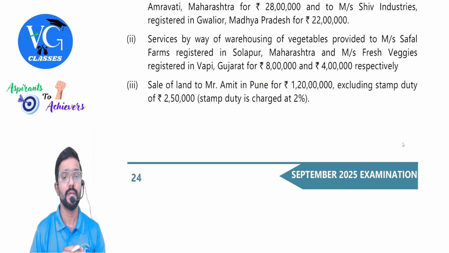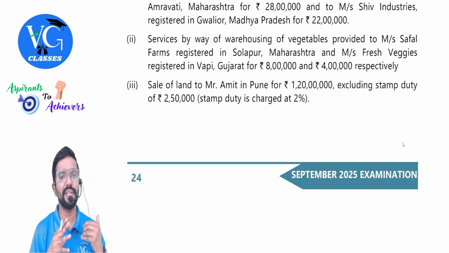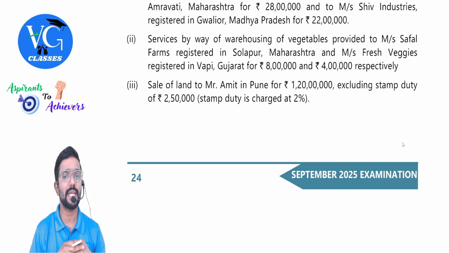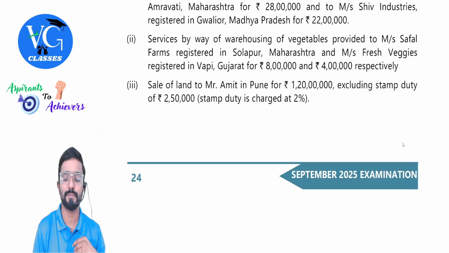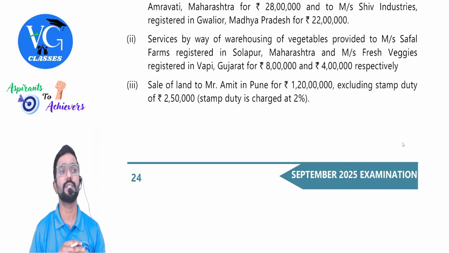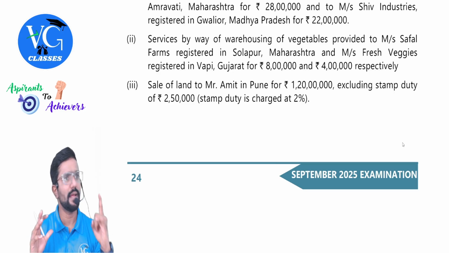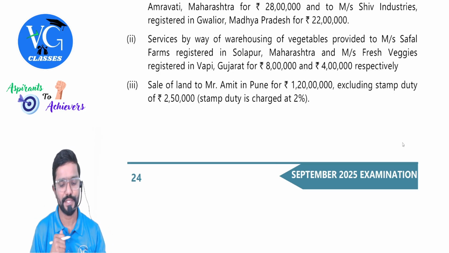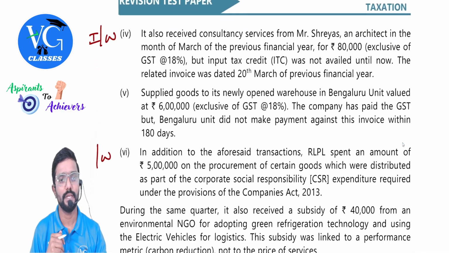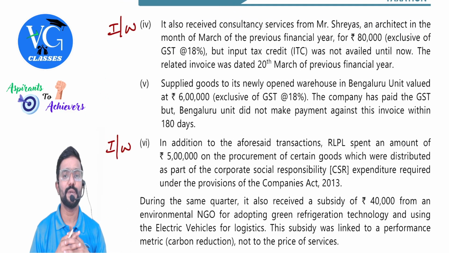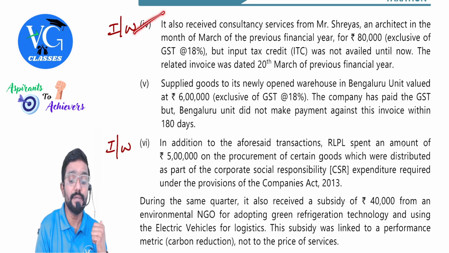Next. Sale of land to Mr. Amit in Pune for 1 crore 20 lakh, excluding stamp duty of 2 lakh 50,000. Stamp duty is charged at 2%. Guys, it is part of Schedule 3. Sale of land is not covered under GST. It is not liable for GST. Correct? It is a part of Schedule 3, negative list. Okay, sir. Next. It also received consultancy. It also received means what?